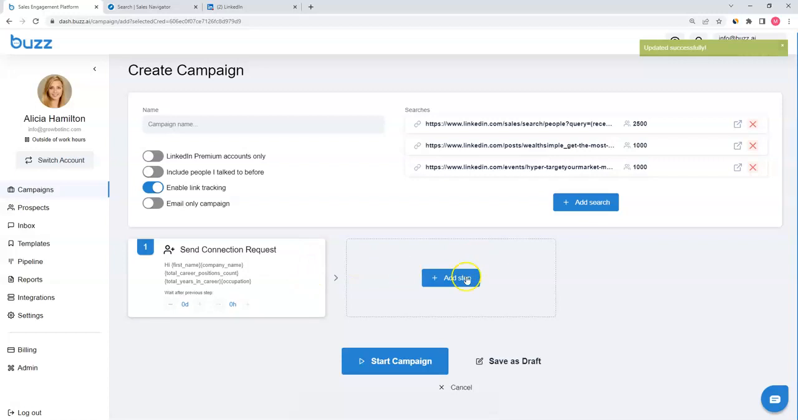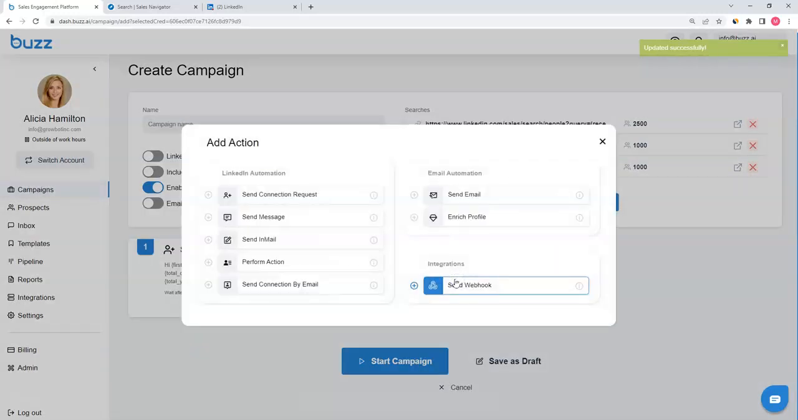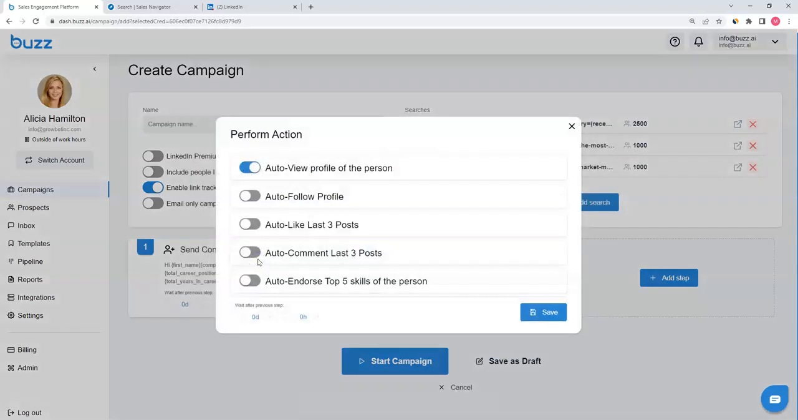Once we've created our initial template, now it's a matter of following up. How do we do those follow-ups? We may not want to send messages right away. Buzz's automated perform action steps allow your profile to get the ideal touch points without having to send a barrage of messages. We can follow profiles, auto-like posts, an auto-comment feature that's coming very, very soon, which our team is extremely excited about. We can also auto-endorse the top 5 skills of a person.